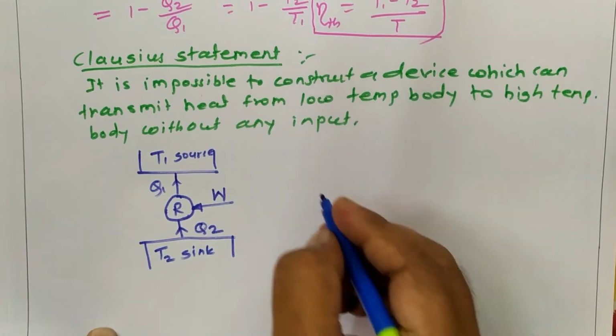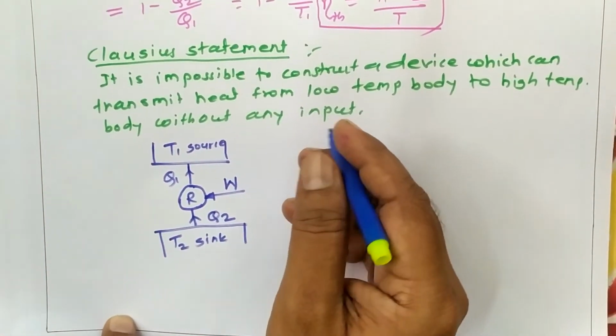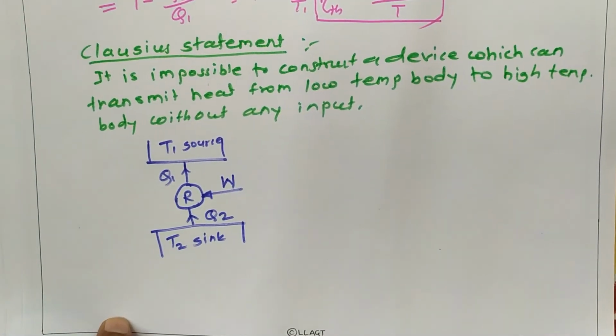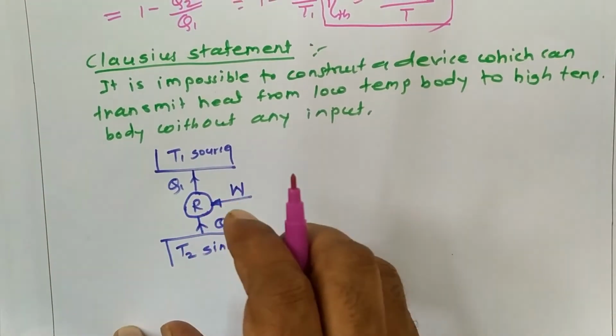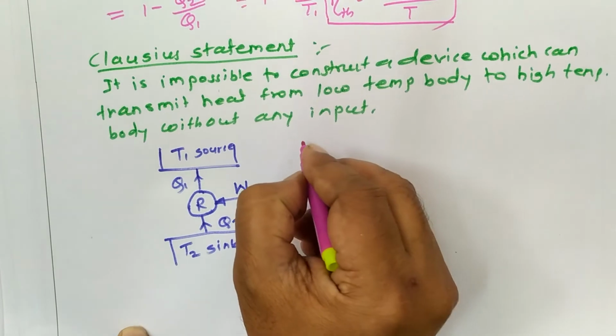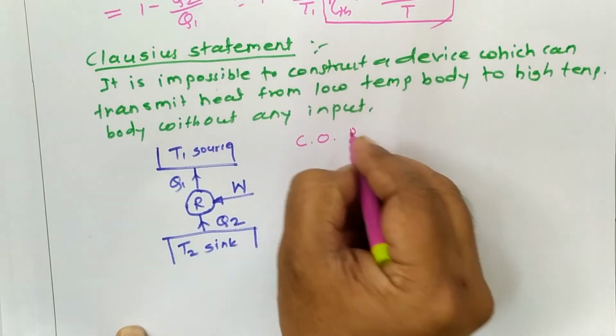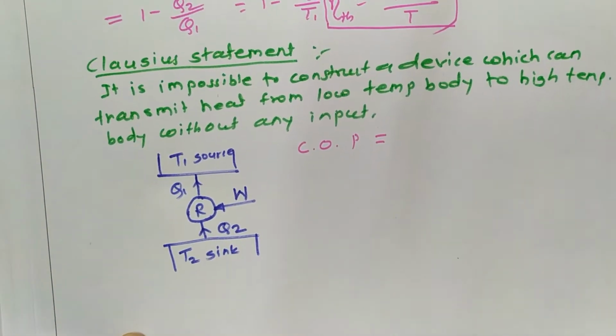For this refrigerator system, one parameter which measures the efficiency of this setup is the COP, the coefficient of performance.